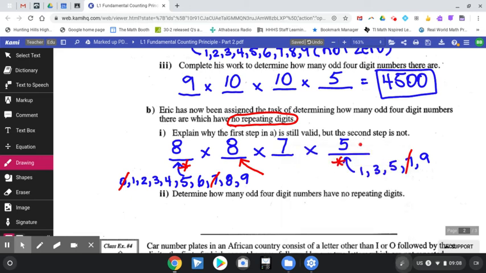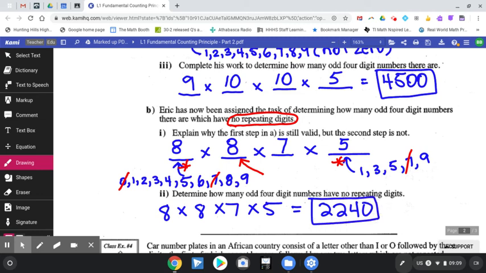We've used 1 digit for our final spot. We used a second digit here and a third digit here, which leaves 7 digits left to go in here. So a little trickier when you're not allowed to repeat numbers. So if we were to do that multiplying, 8 times 8 times 7 times 5, we would get 2,240 4-digit numbers that are odd and have no repeating digits.